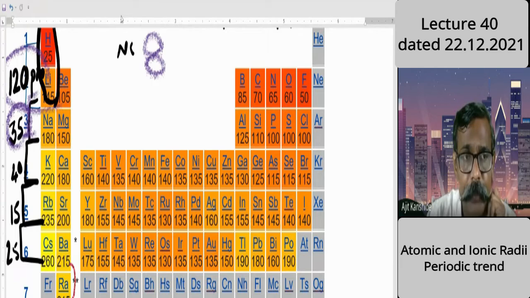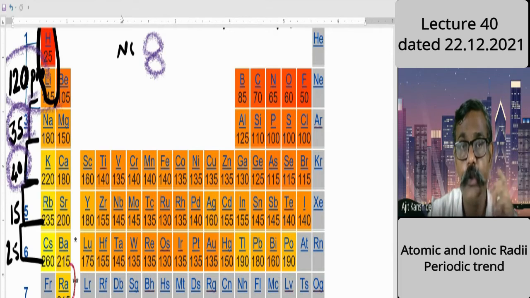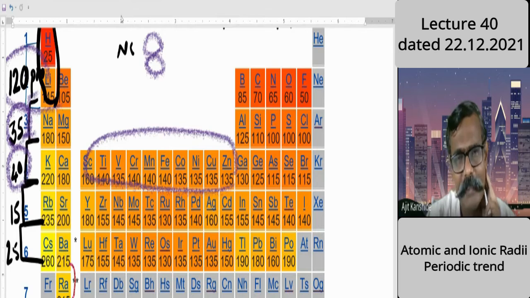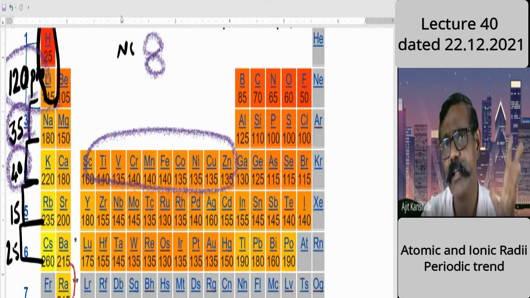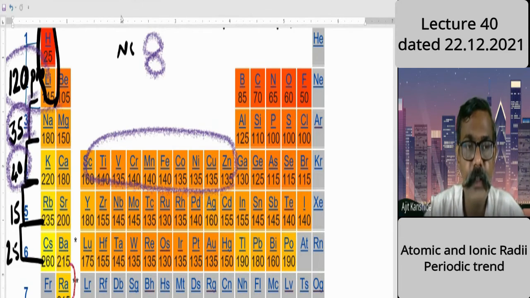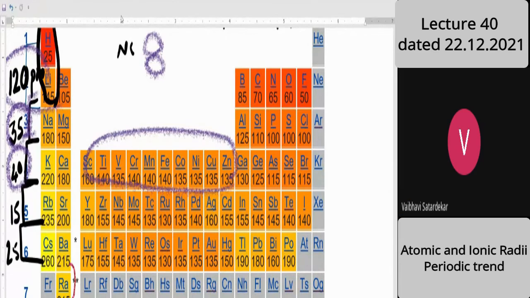Now the third jump is nearly the same as 35, but a little more. It is because nuclear charge increased by 8 only. So what is the dominating factor here? Shielding effect, the shielding of d orbitals, d block elements. F orbitals are more diffuse, so less shielding is there. D orbitals shield to a little extent. Because of shielding, it is a little increase, or nearly the same. Is that jump clear? Yes, sir.